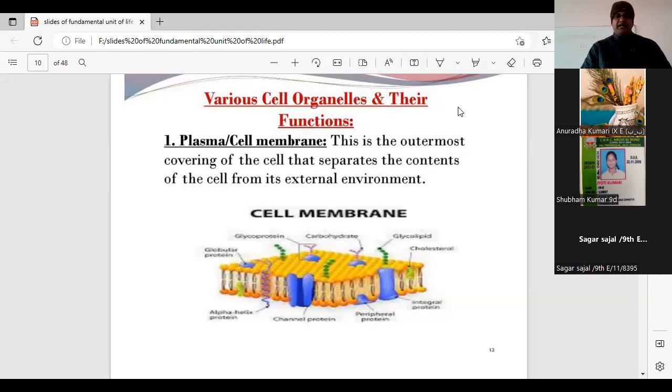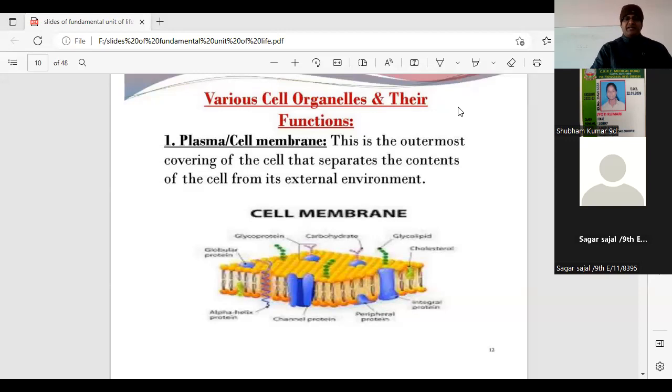Okay, Megha 9F, you can unmute yourself, Megha. The same question to you, Megha. Any three differences between plant and animal cell? Yes, sir. In animal cell, the cell wall is absent. In plant cell, the cell wall is present. Good. In animal cell, the vacuoles are many but small in size. In plant cell, the vacuoles are few but large in size. Very good, Megha.